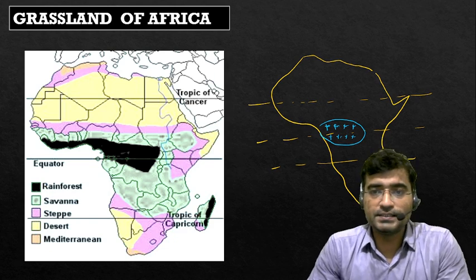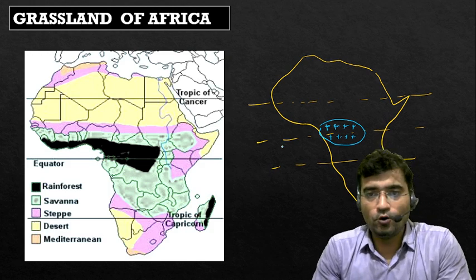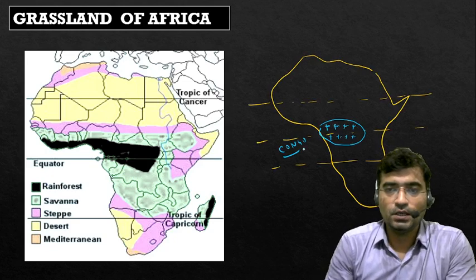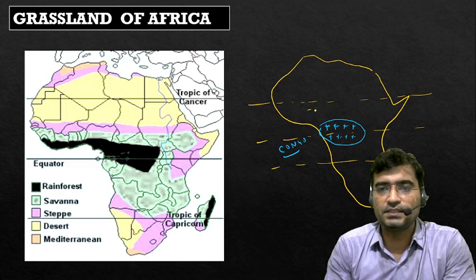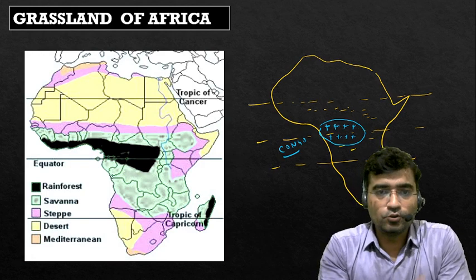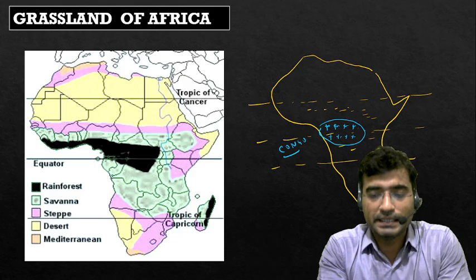So in Africa this area is called the Congo Basin. But north and south of this Congo Basin, what is the condition? This area receives very scanty, less amount of rainfall, and that is why this region is known for the grasslands, known for the arid region. So one by one we will discuss the several types of grassland found in Africa.